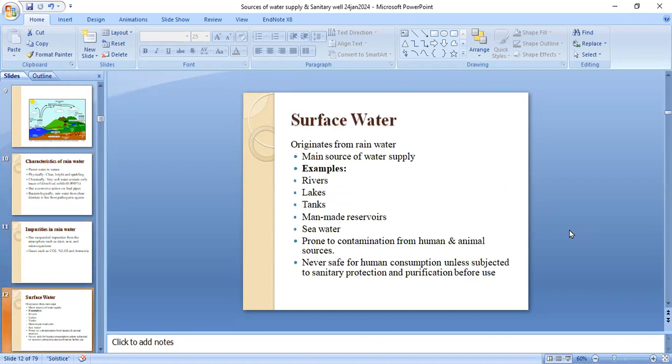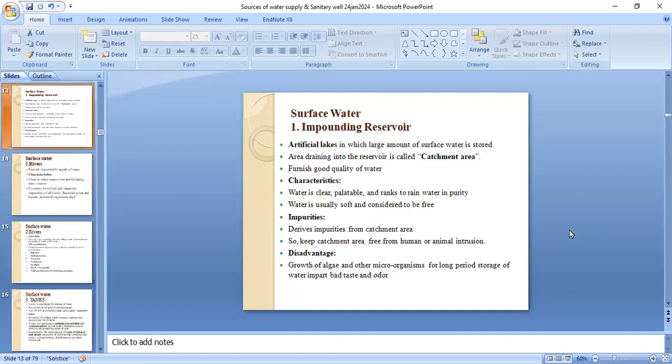Surface water originates from rainwater. The main source of water supply is rain. Examples include rivers, lakes, tanks, man-made reservoirs, and seawater. Surface water is prone to contamination from human and animal sources and is never safe for human consumption unless subject to sanitary protection and purification before use.